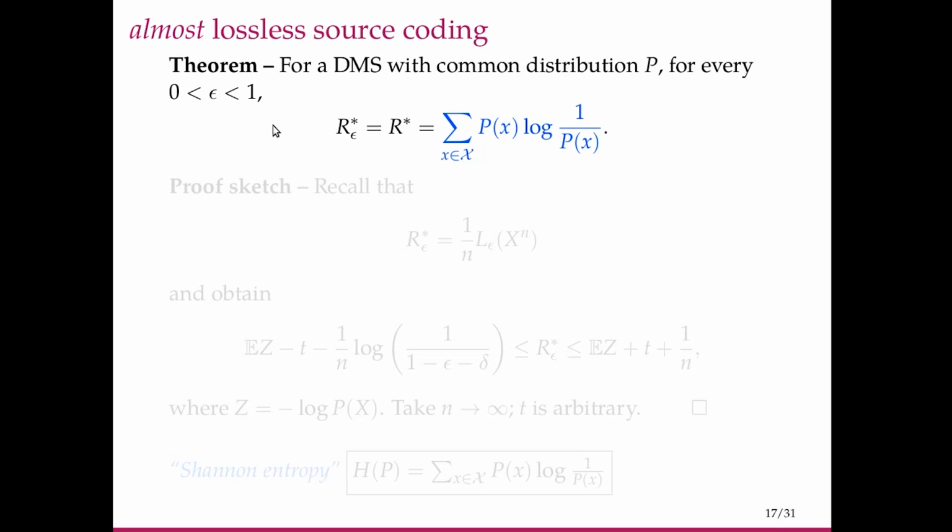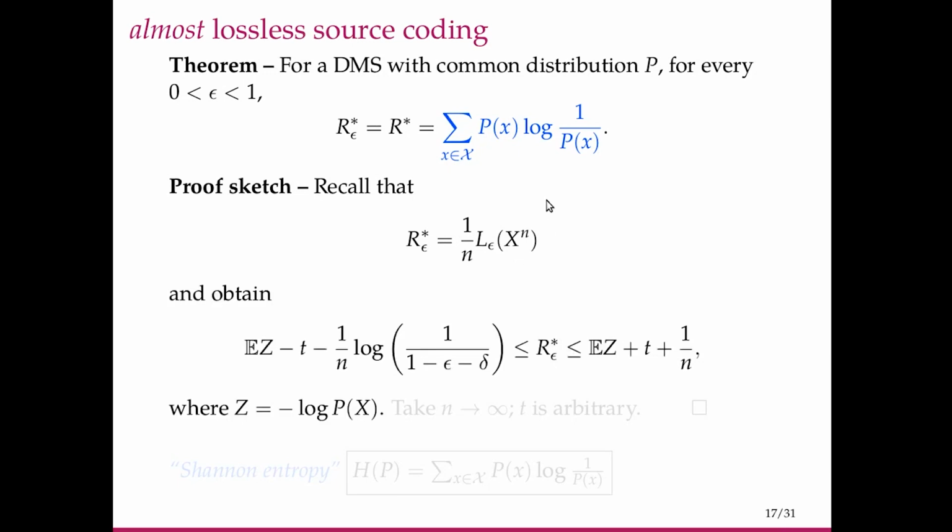How do we prove this? Recall that R epsilon star is 1 by n L epsilon of Xn. Using the upper and lower bounds on L epsilon of Xn, we obtain this expression, where this expectation is of Z, which is minus log P of x.